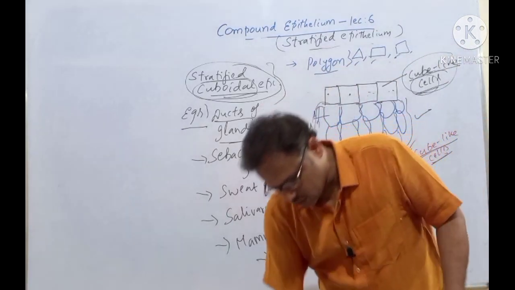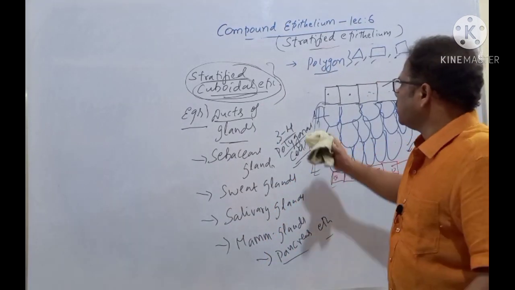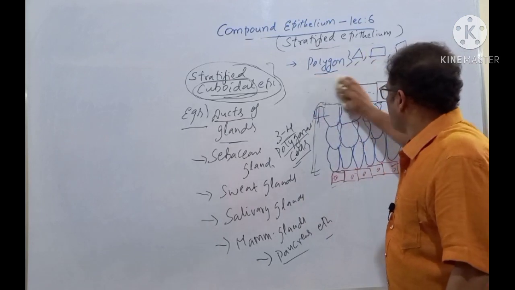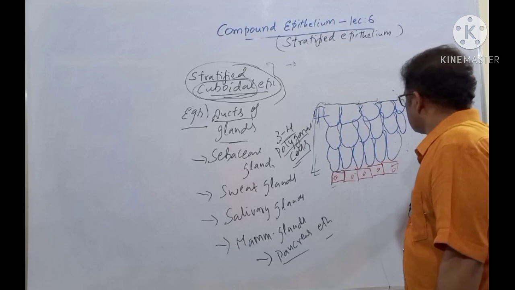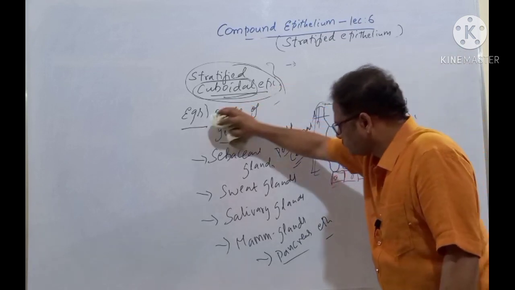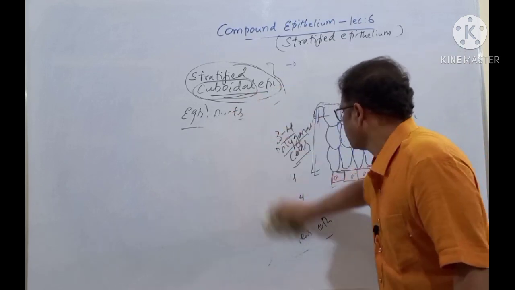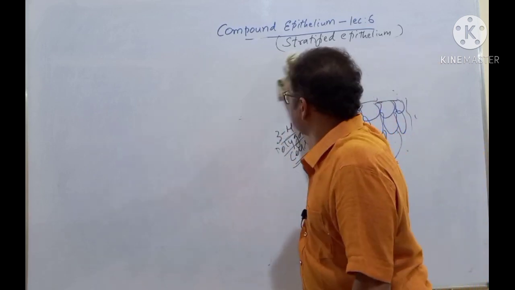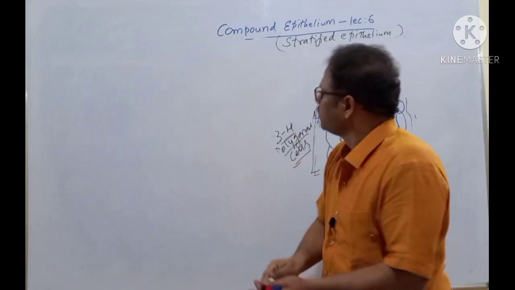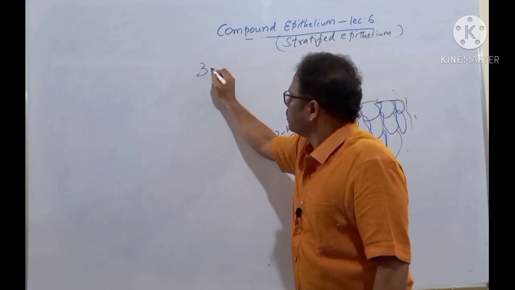Next one, the third one, is called stratified columnar epithelium. The third type of tissue.